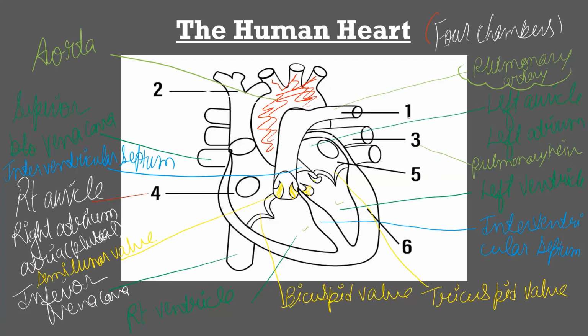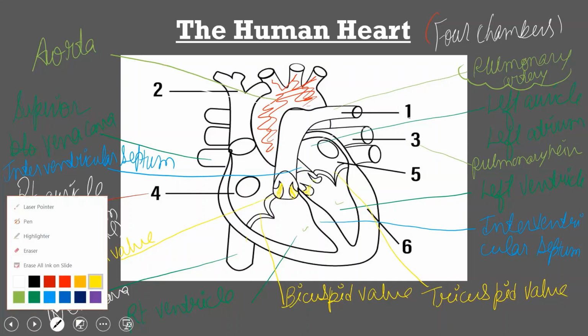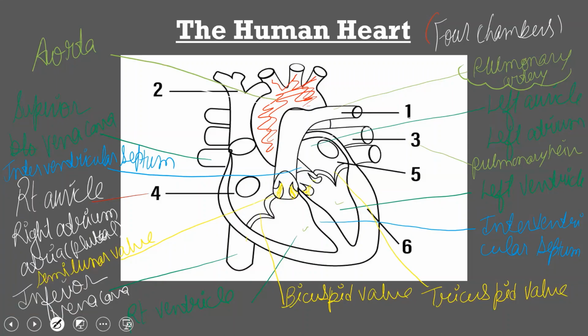Now you can see the heart is covered with a membrane known as the pericardium. The pericardium, the outer covering of the heart, is thick and contains fluid.